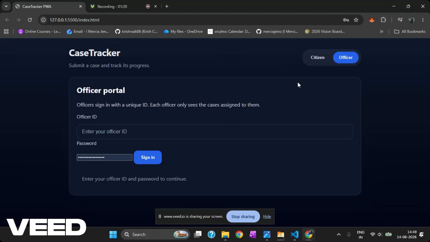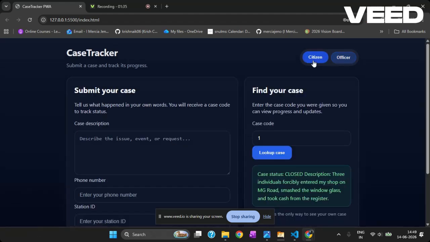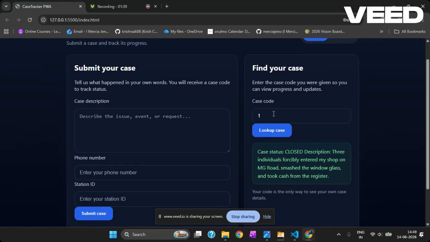We used PWA, which stands for Progressive Web App. So this can be converted into mobile, because in rural areas they might not have laptops. So mobile is the only way to register the cases here. We have created two buttons here, citizen and officer. So this is the citizen, and here is where the citizen can find the key status and the description they have shared, so that they know this is what they have shared.